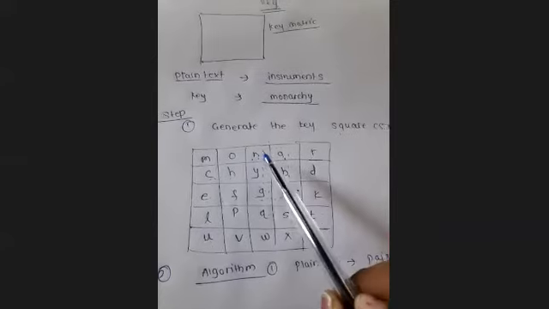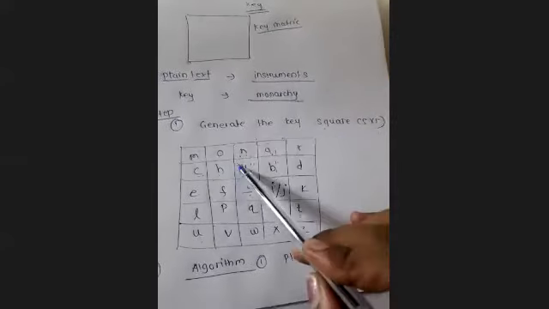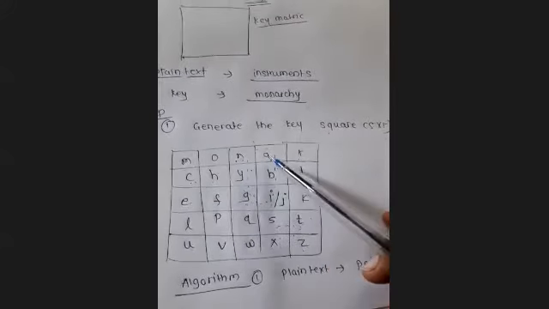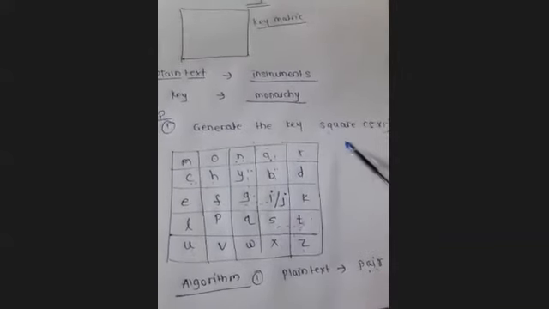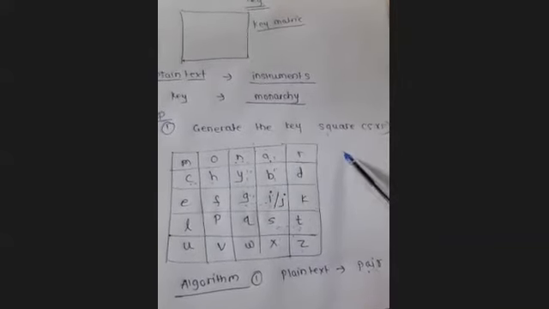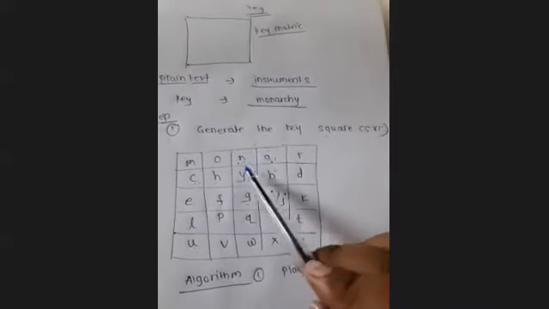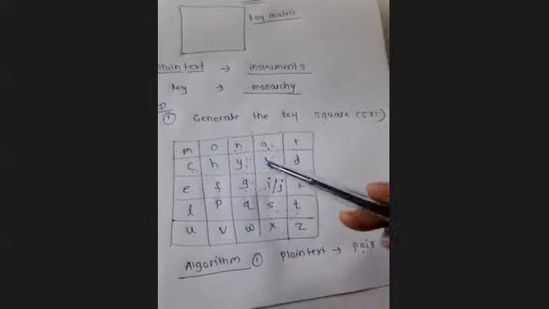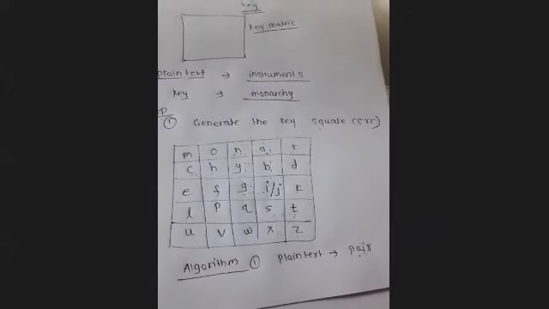Suppose we have a pair NA in the plain text, then N will be replaced with A and A will be replaced with R. Rightmost immediate letter से replace करना है, if those letters are in the same row. ये हुआ पहला rule, same row वाला.